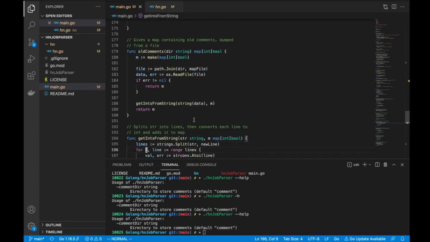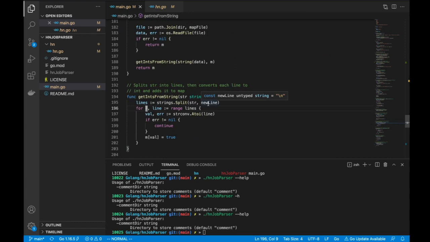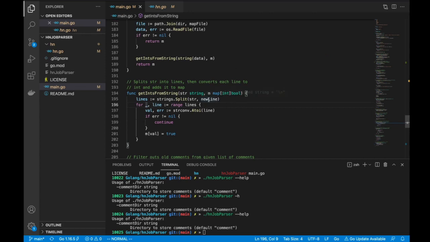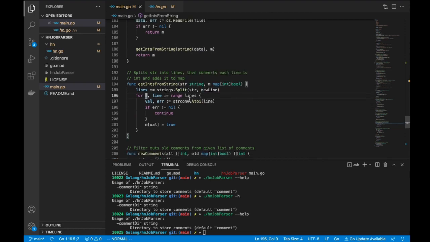This is going to be very simple. That gets the entire content of the file as a string. This is going to split it line by line. The assumption is that the new line is the separator. This will not work on Windows because the separator is different on Windows, so yes, one of those assumptions is that we are working on a Unix platform. So we split them per line, and for whatever value we get, I'm just going to store the ID of the comment. Since it's a string, I convert it into a number, and I will just dump it into the map.